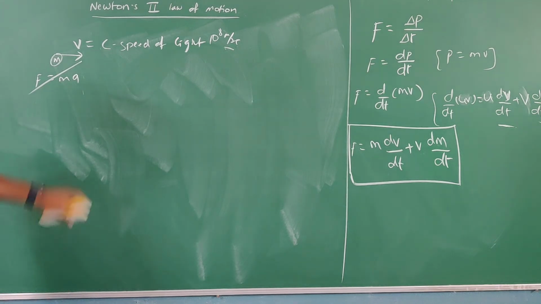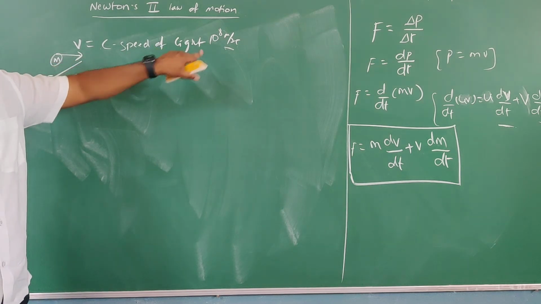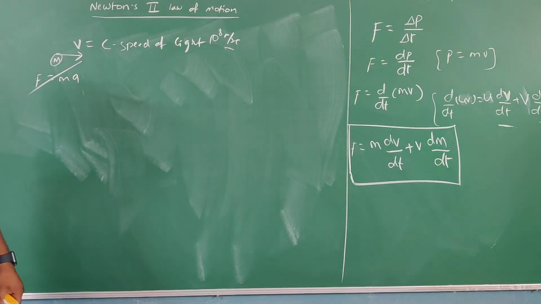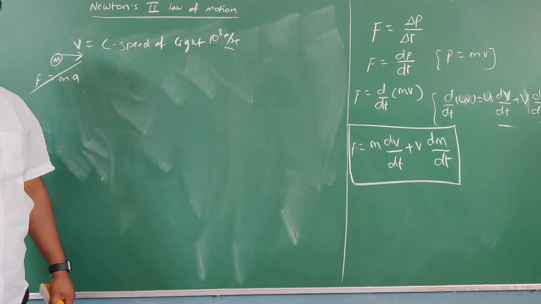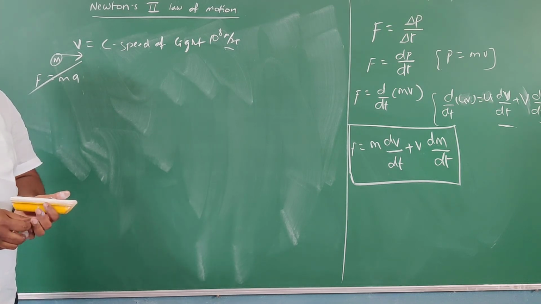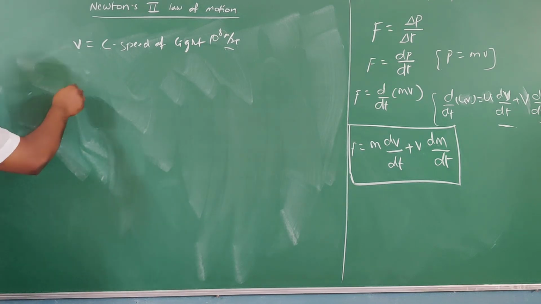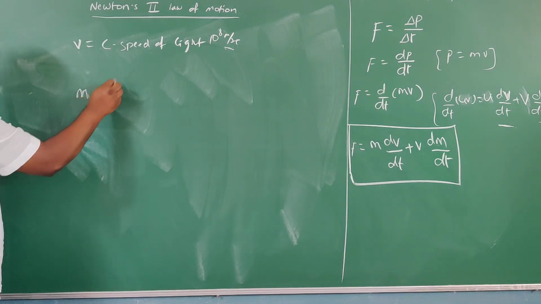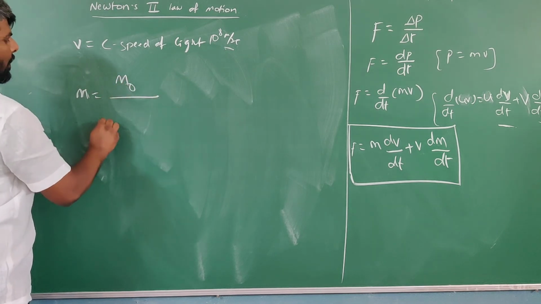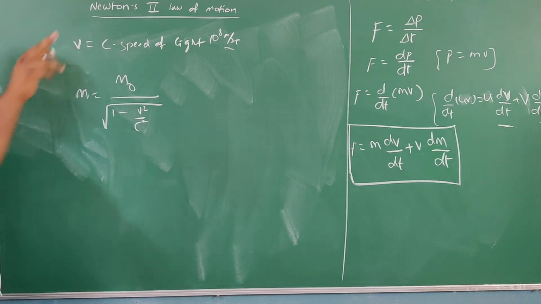The reason is, when an object is moving with a speed equal to the speed of light, its mass in that motion is variable, not the same. Little bit its mass is going to increase. No doubt. For finding that variable mass, the formula is m equal to m naught by root of 1 minus v square by c square. It comes in second PUC.